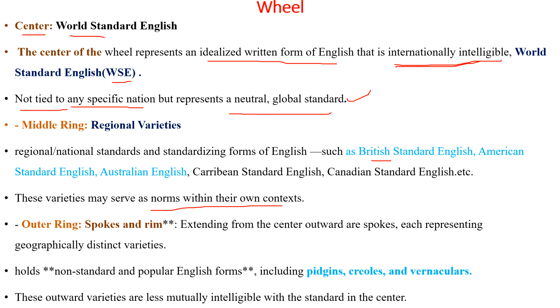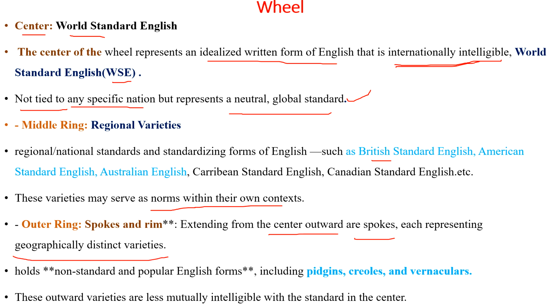So next, the outer ring. In the outer ring, we see spokes and a rim. This outer ring extends from the center outward. We see spokes, and each spoke represents geographically distinct varieties.